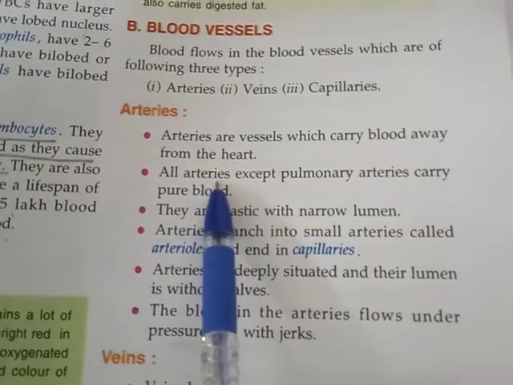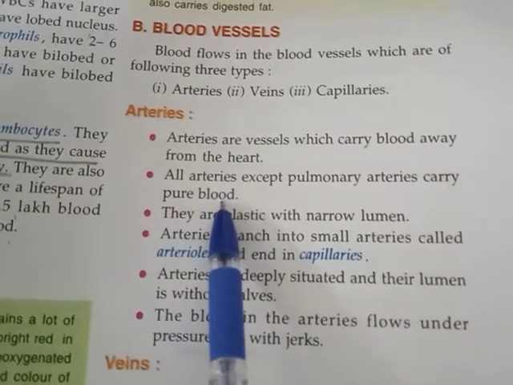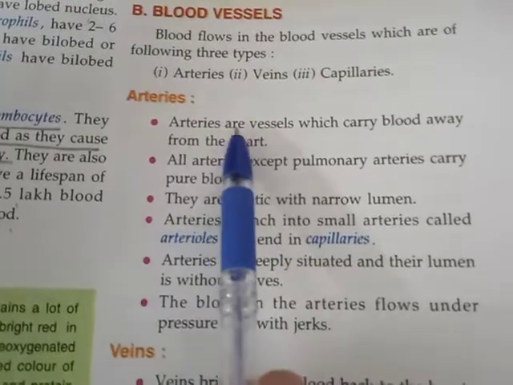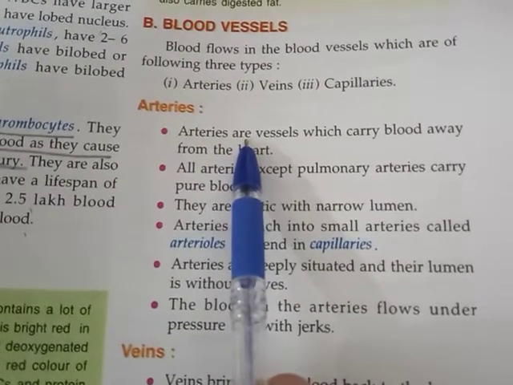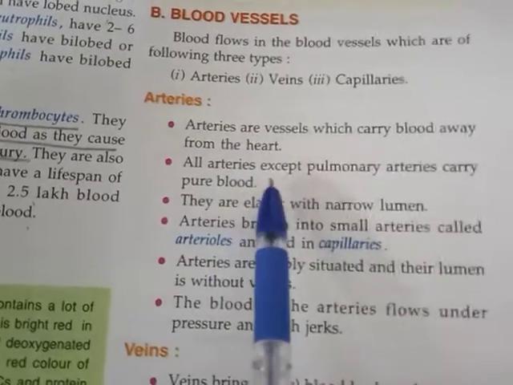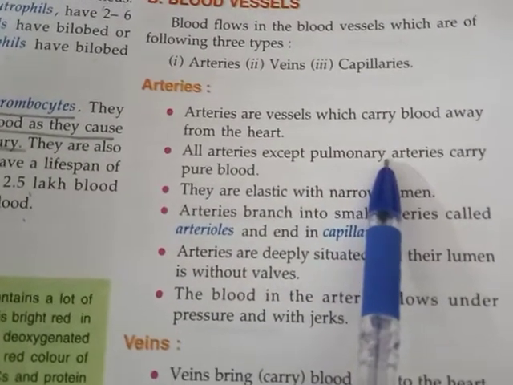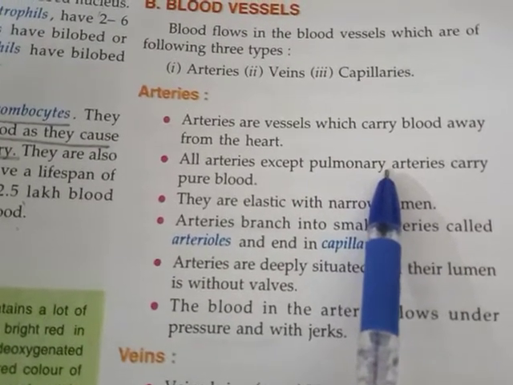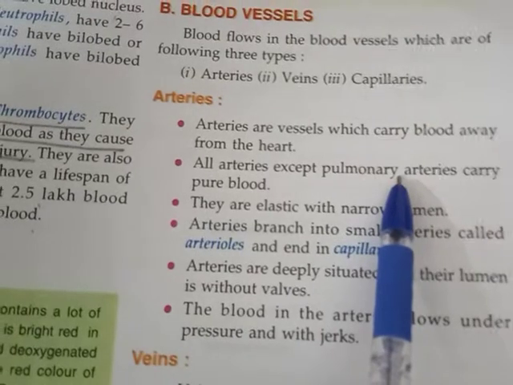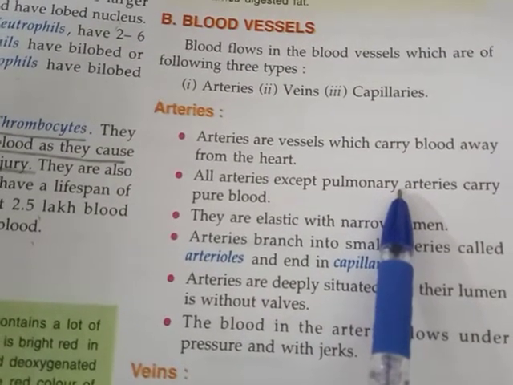All arteries except pulmonary arteries carry pure blood. See, all the arteries carry the pure blood. But there is one artery, that is the pulmonary artery, that carries impure blood or the deoxygenated blood. So children, be careful, listen to it very carefully.